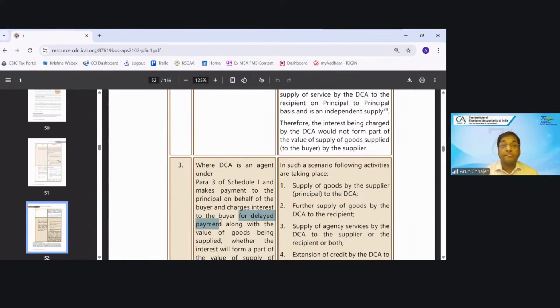That is one part. Second part, will this addition in the value be taxable or not? That depends upon the composite supply, mixed supply. What is the principal supply? If the principal supply is exempted, then such addition would also be exempted. If the principal supply is taxable, then this addition in the value would also be taxable.